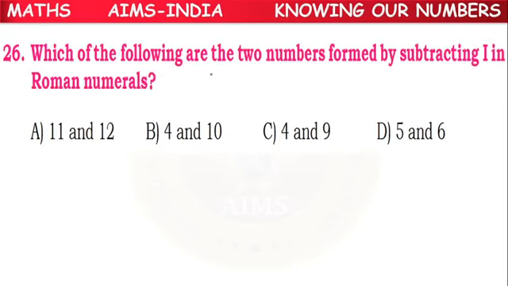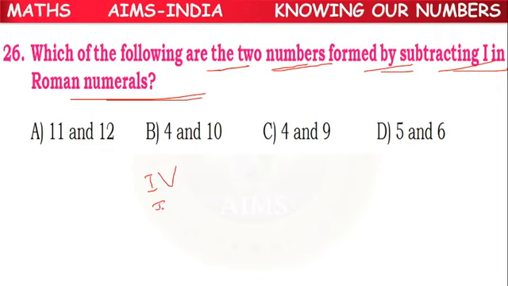So next, which of the following are the two numbers formed by subtracting I in Roman numerals? To subtract I, we can write IV and IX.